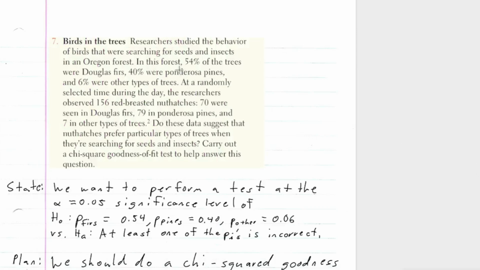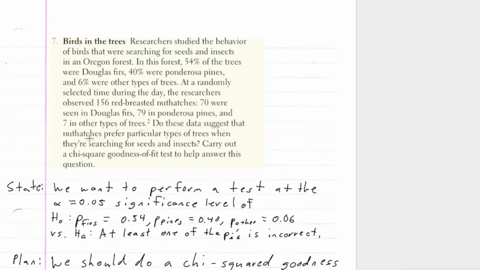All right, so researchers studied the behavior of birds that were searching for seeds and insects in an Oregon forest. In the forest, 54% of the trees were Douglas firs, 40% were ponderosa pines, and 6% were other types of trees. At a randomly selected time during the day, the researchers observed 156 red-breasted nuthatches. 70 were seen in Douglas firs, 79 in ponderosa pines, and 7 in other types of trees.